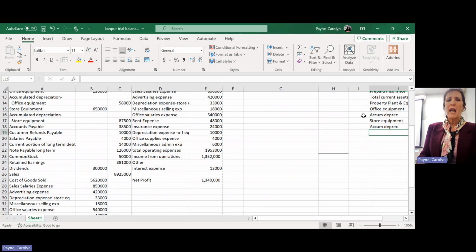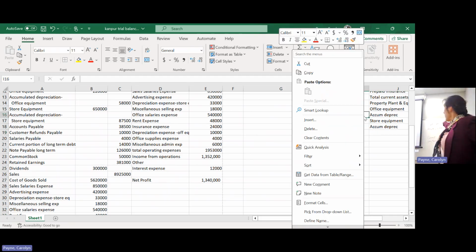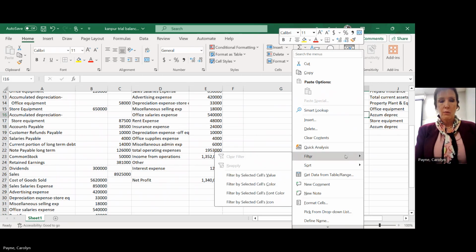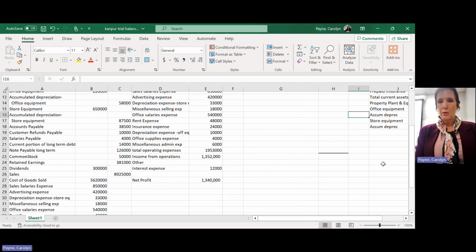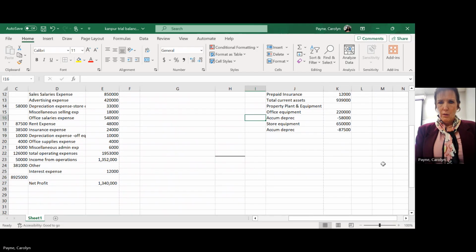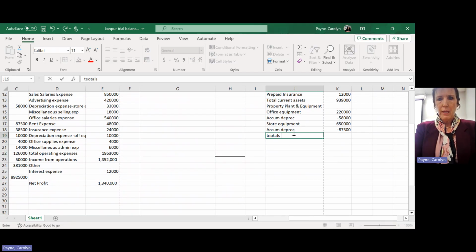And it is, so the next thing I have is accounts payable. What type of account is accounts payable? Type of account? Liability. How do you know that? Because it says payable. What's a liability? Everything the company owes. Okay, so I'm going to say total property, plant, and equipment.